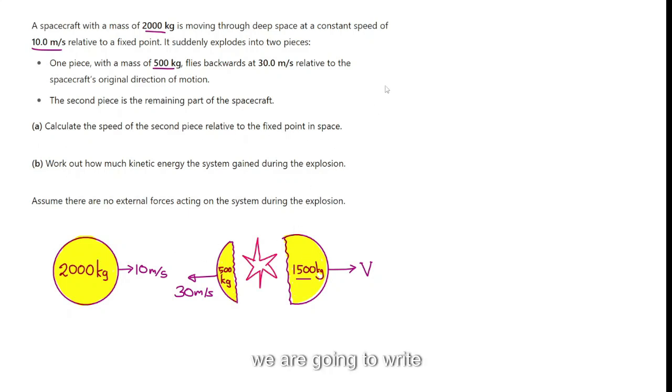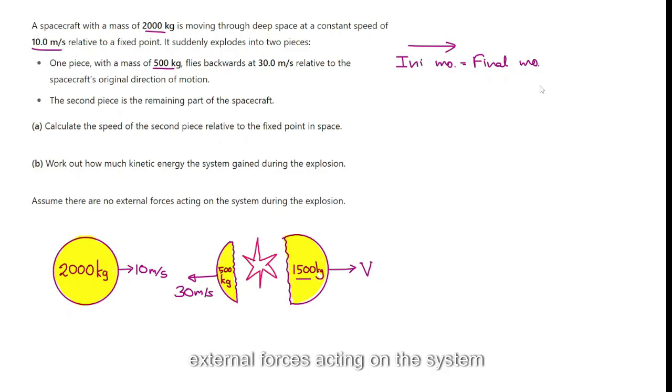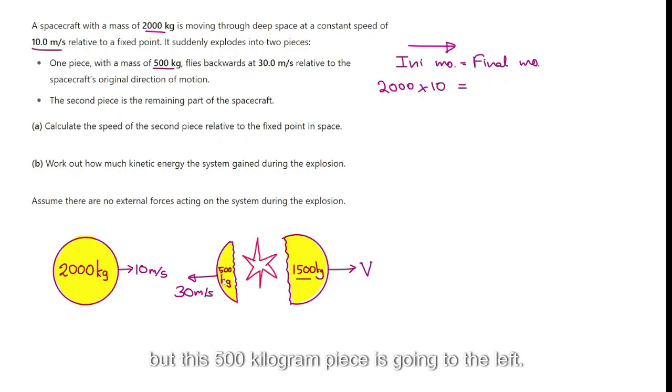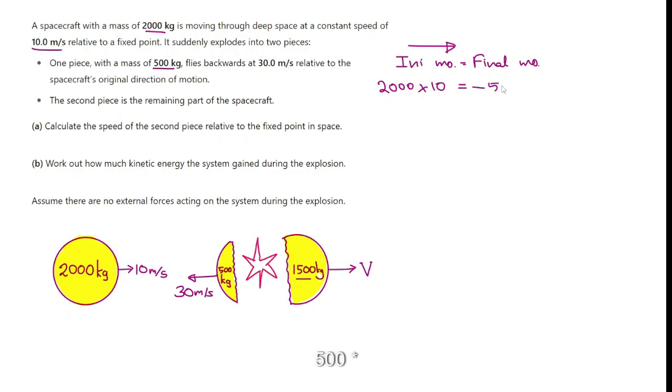Now, we are going to write the conservation of momentum to the right. Because there are no external forces acting on it, the initial momentum is equal to the final momentum, and we are writing it to the right. Now, the initial momentum is just 2000 multiplied by 10. The final momentum, now it's really important we are writing it to the right, but this 500 kilogram piece is going to the left. So that's a negative value, 500 multiplied by 30. The other one is obviously going in the same direction.